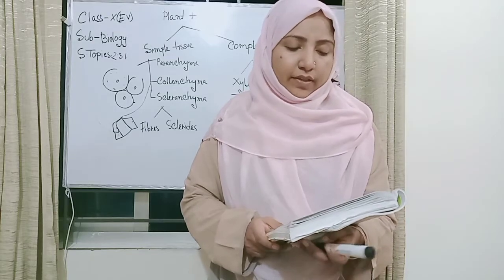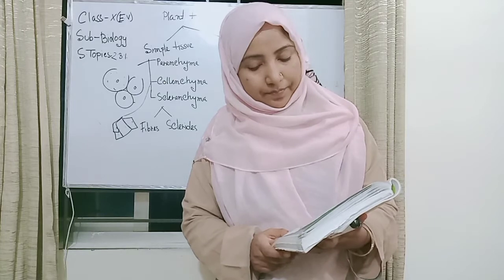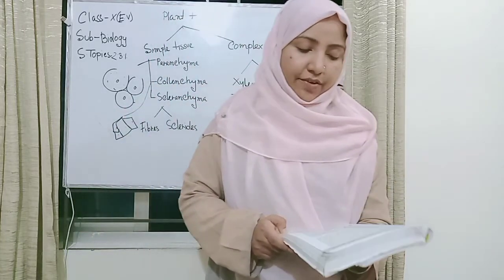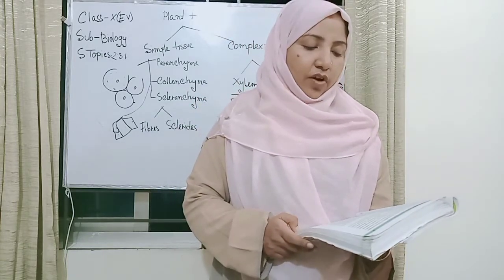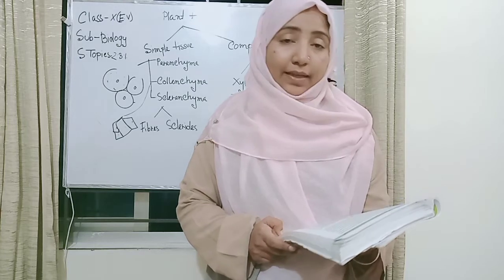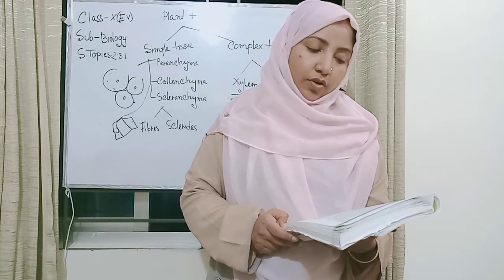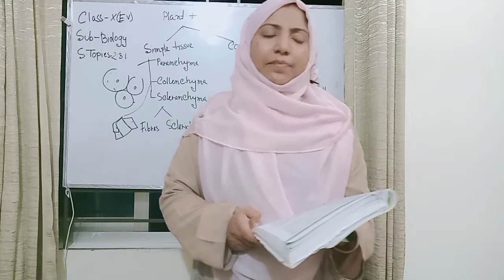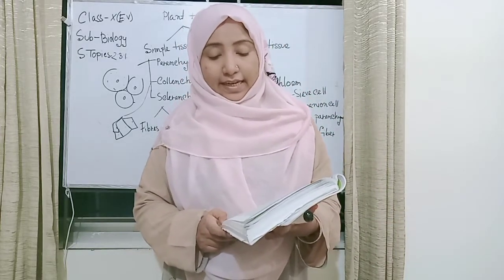Xylem developed during growth from procambium is called primary xylem. Secondary xylem is the xylem formed during secondary growth from the vascular cambium. Primary xylem is of two types, protoxylem and metaxylem. At the primary stage, it is called the protoxylem and after maturity, it is called the metaxylem. Metaxylem develops after the protoxylem but before secondary growth.